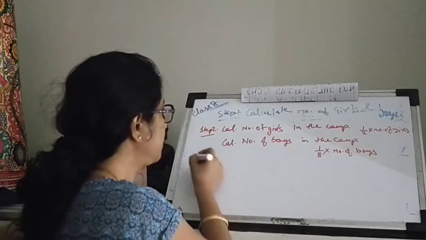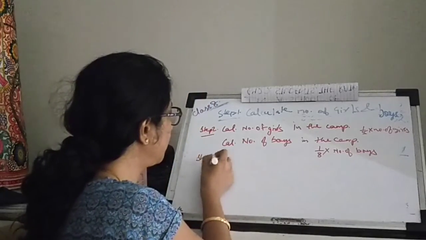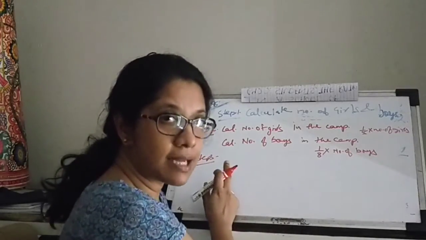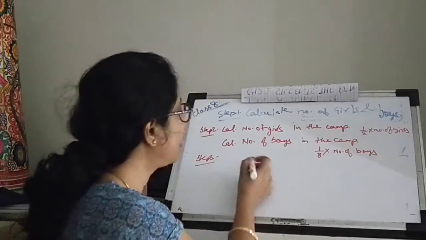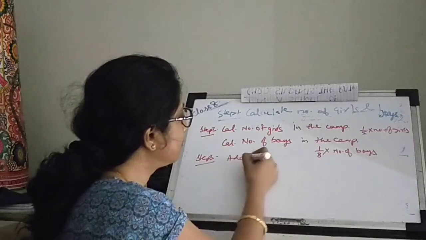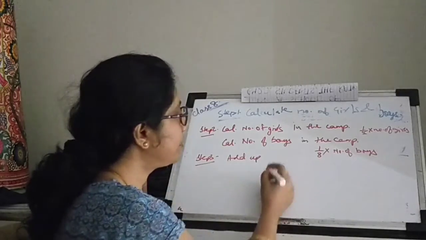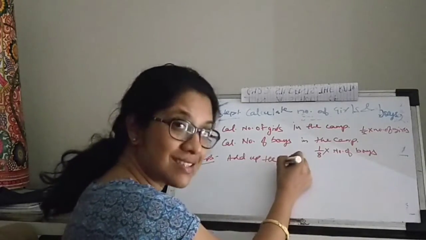Okay? Step 3. Whatever you got in step 2, that is the number of girls and the number of boys participating in the camp, add it up. Add up the step 2 results.